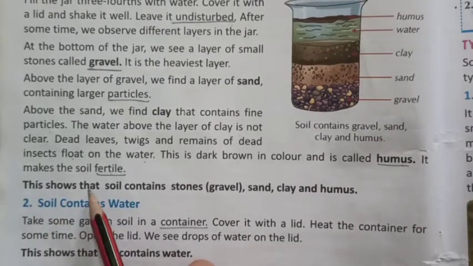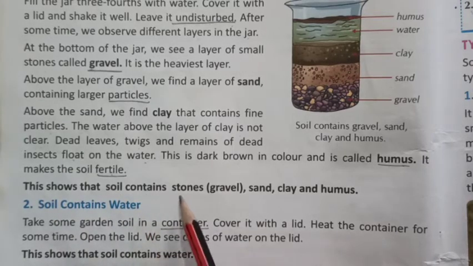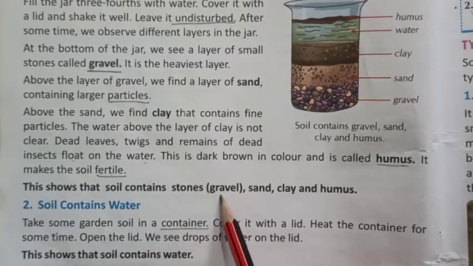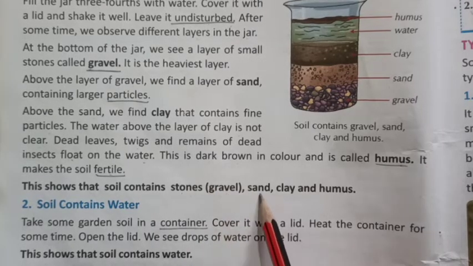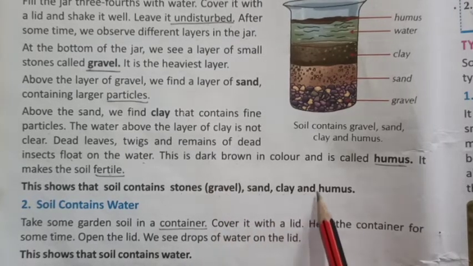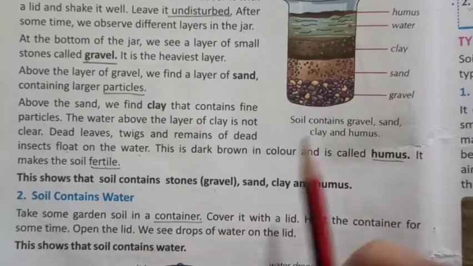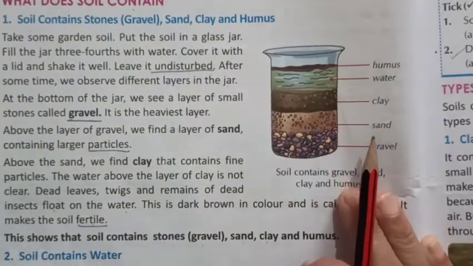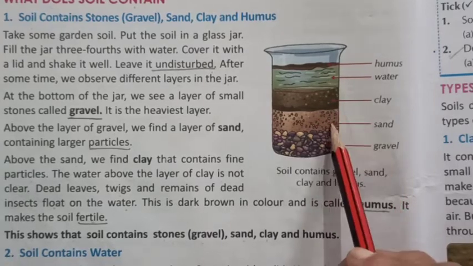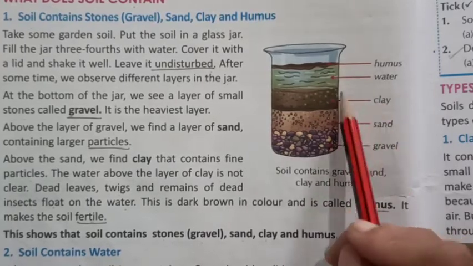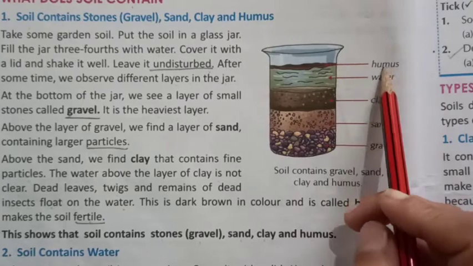This shows that soil contains stones in the form of gravel, sand, clay and humus. Here in this picture you can see the contents of the soil: gravel, sand, clay, water and humus.